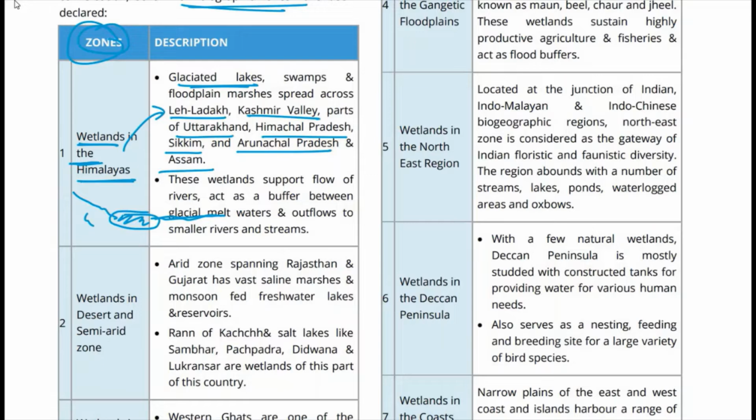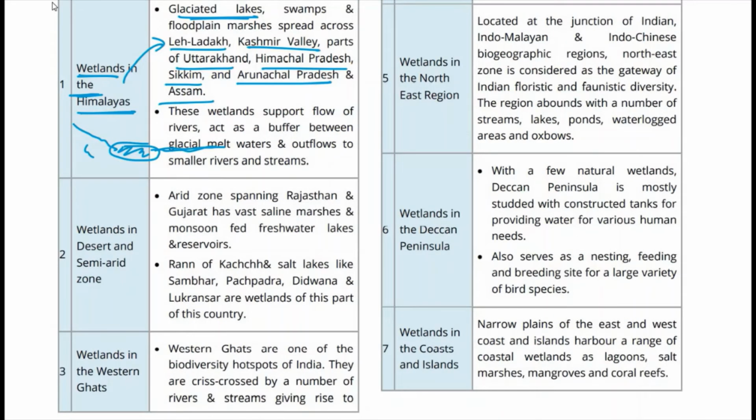The region in between, they act as a buffer zone. So we saw that wetlands are basically transition zones. So basically the wetlands in the Himalayan region act as a buffer between glacial melt waters and outflows to small rivers. Next, there are wetlands in the desert and semi-arid zone of India.